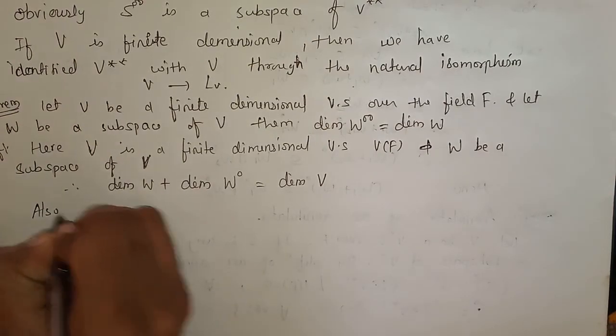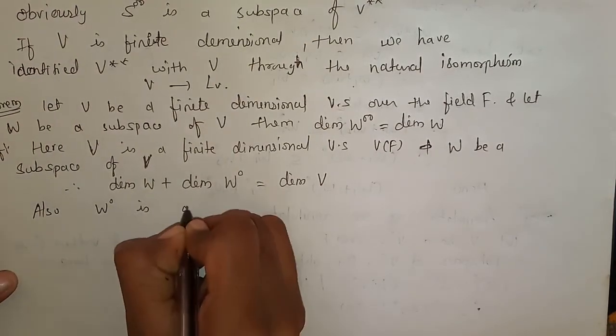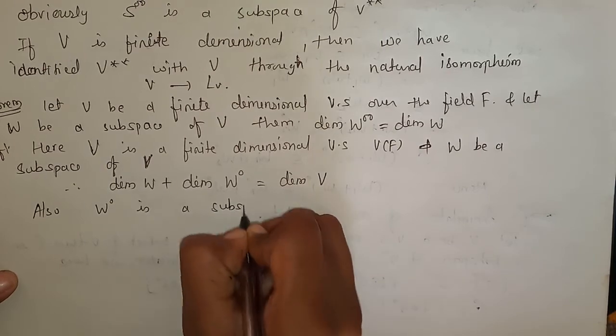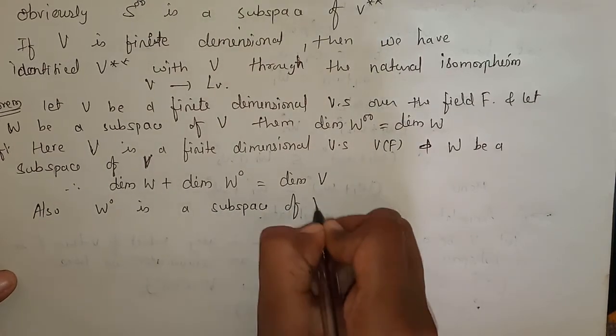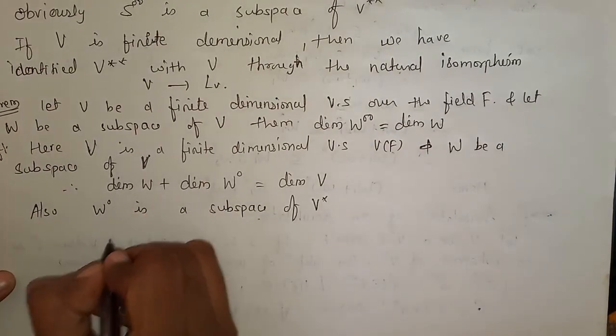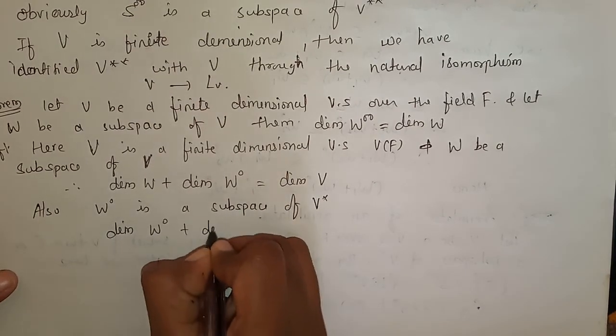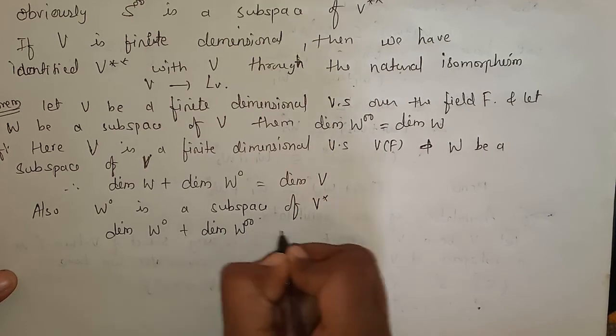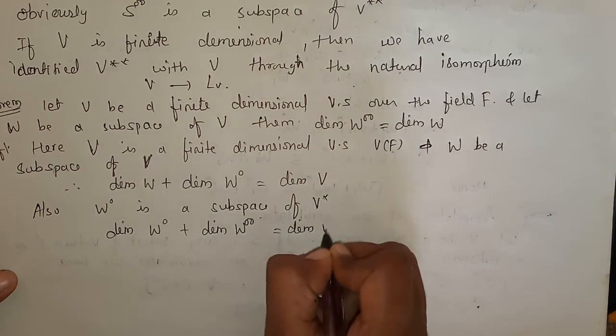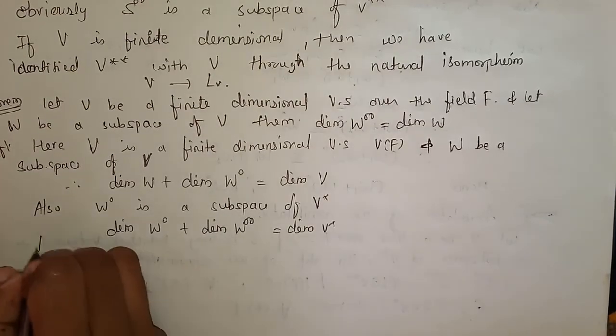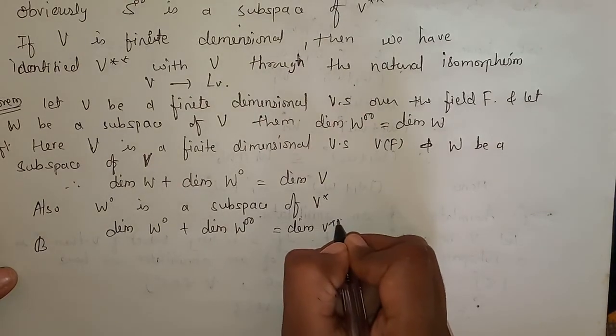Also we have W naught is a subspace of V star. This we have proved. If this happened, then we can write the dimension of W naught plus the dimension of W double naught is also the dimension of V star.